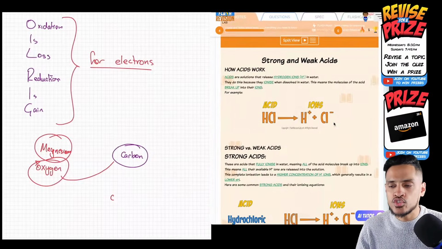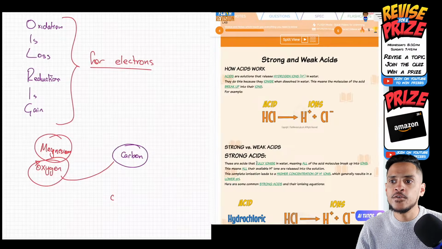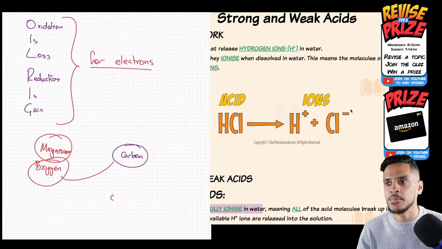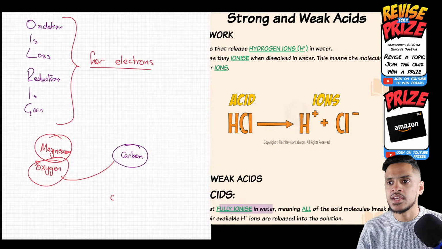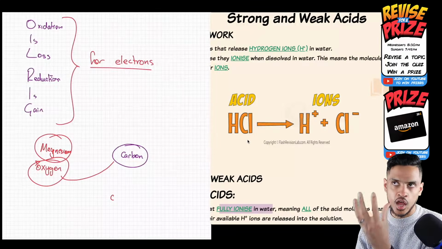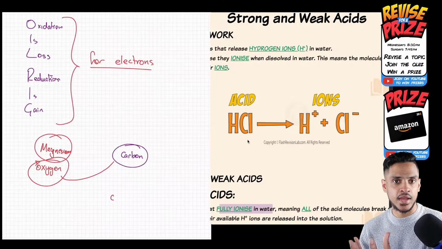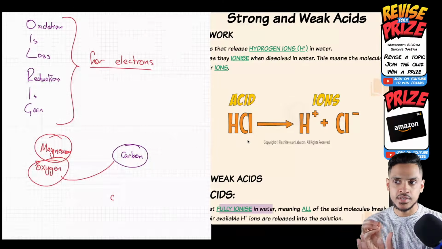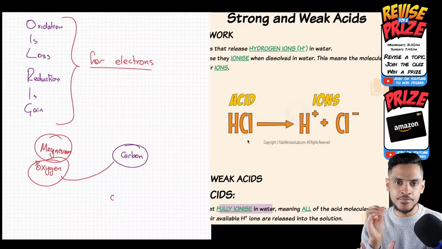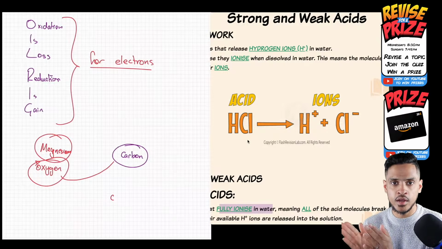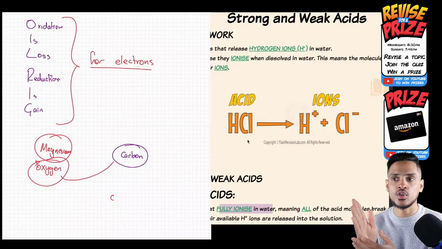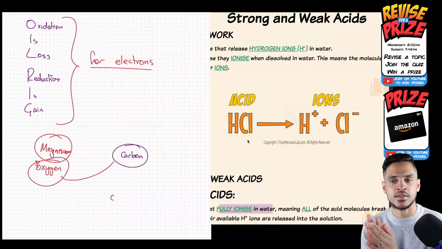So strong acids, they fully ionize in water. What that means is if you had, let's say, a beaker of 100 HCl molecules, hydrochloric acid, it's a strong acid, and it fully ionizes. That means every single molecule, all 100 molecules, will break up into H plus and Cl minus ions. Weak acids don't do that.